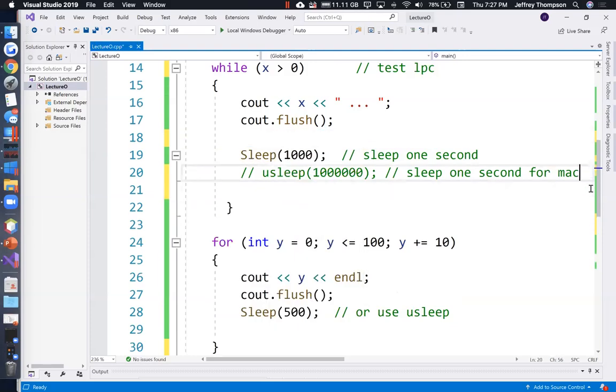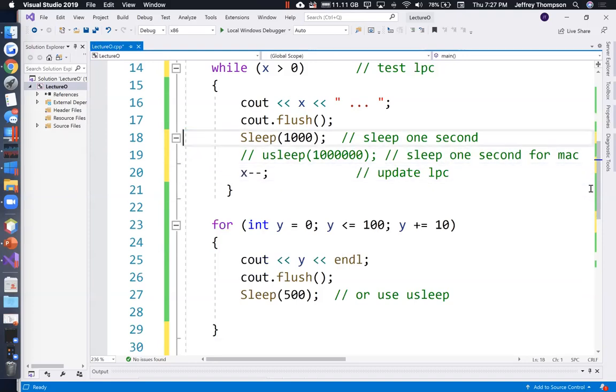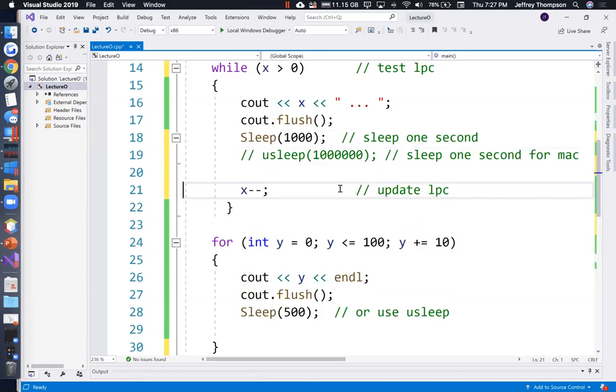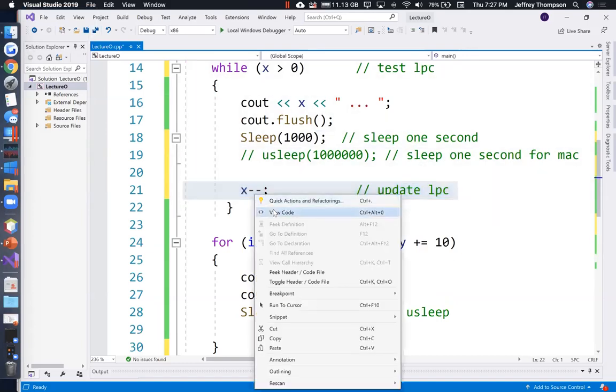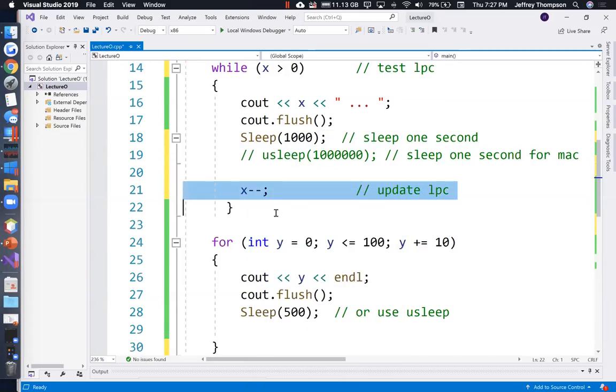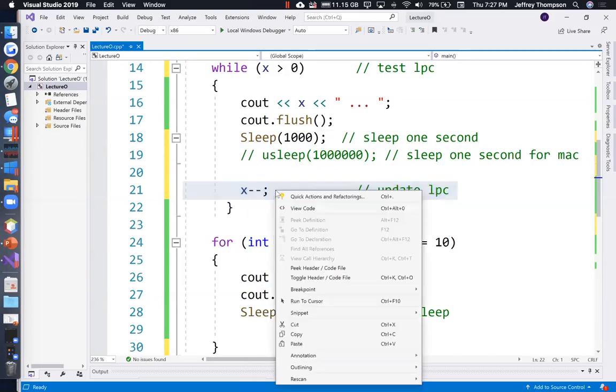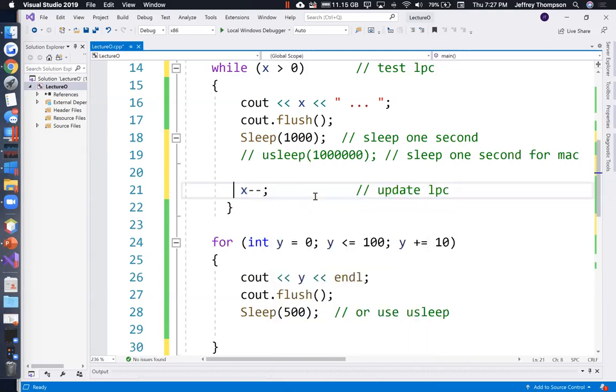and paste it here. And by the way, I just saw an interesting little thing that it offered to let me do. When I highlighted it, it said view code. What does that do? View code. Doesn't do anything. Alrighty. Well, I'm going to leave that alone. I'm not sure what it's doing. Okay.